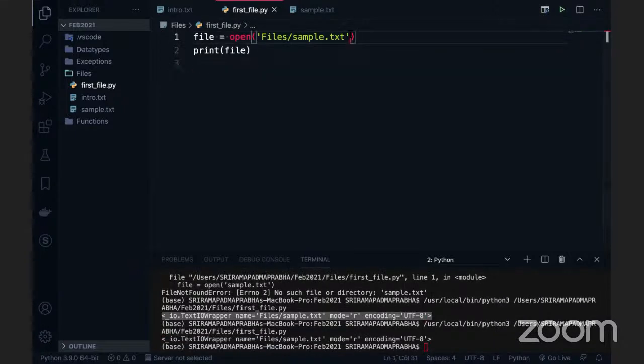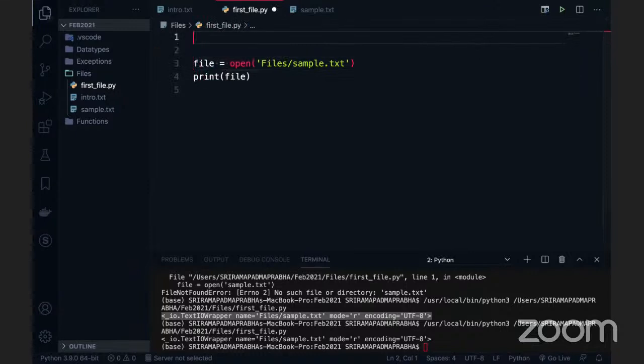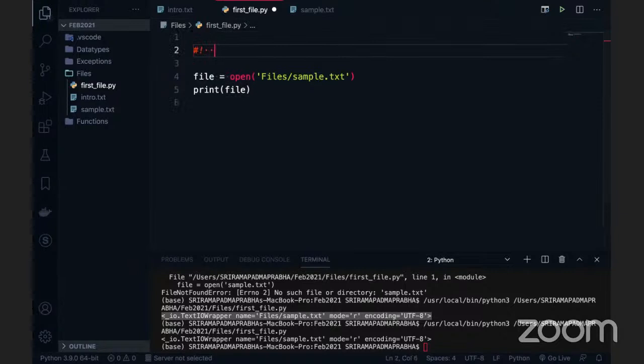So the default is read mode. Here is a very important concept: the open function. The open function has three parameters. The first parameter is the file name, the second parameter is the file mode, and the last parameter is the encoding. By default, the mode is read mode and the encoding is UTF-8. Whether you provide them or not, it will take the default one. But if you want to specifically mention the mode and encoding, that also works.